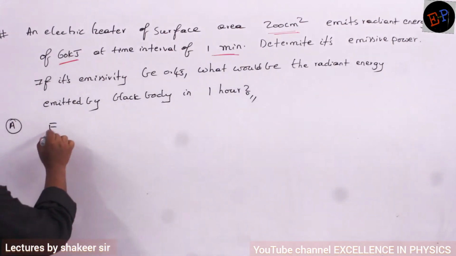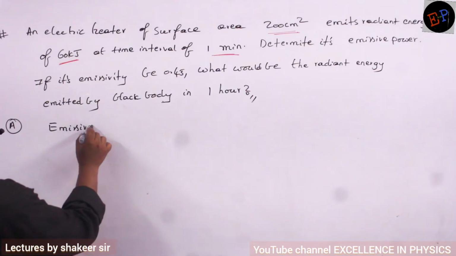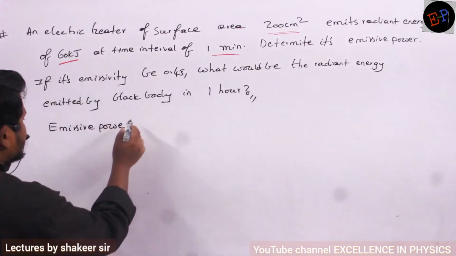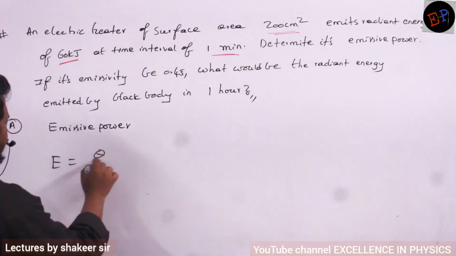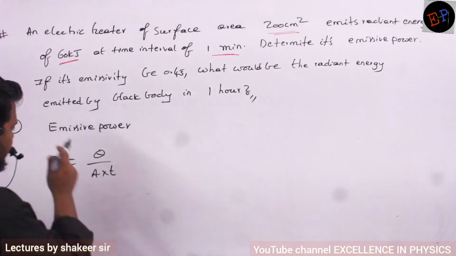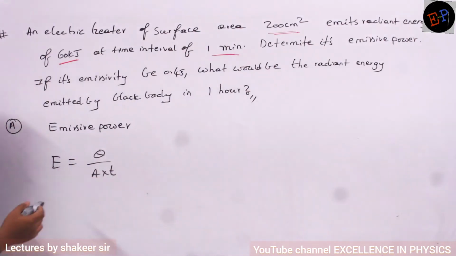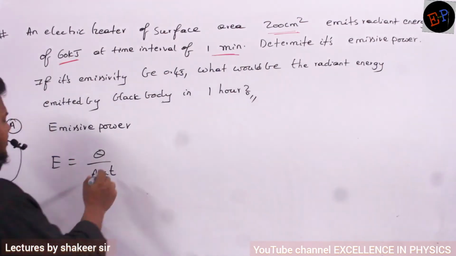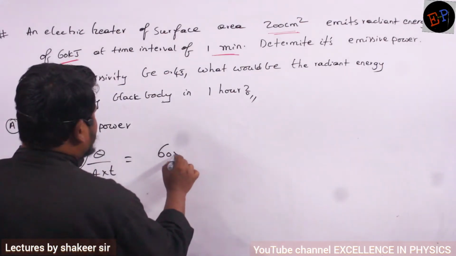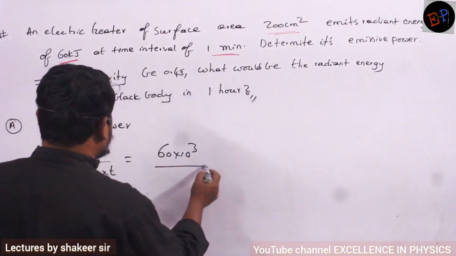What is meant by emissive power? Do you remember? Q by A into t. The amount of energy radiated per unit area per unit time is called emissive power. The energy is 60 kilojoules, so 60 into 10 power 3 joules divided by the surface area.